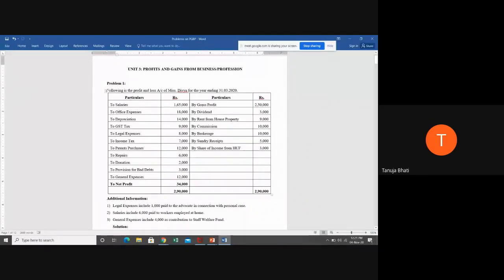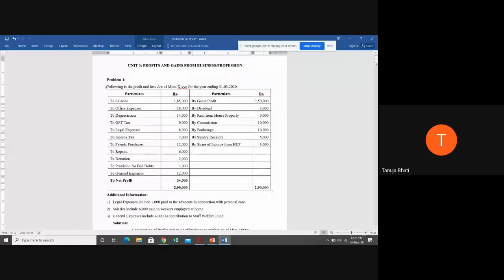So students, if Miss Divya is receiving dividend, is it her business income or it is an income from other source? Income from other source. If it is an income from other source, should it come in this P&L account of business income? No, it should not come. All the incomes which are taxable under other head should be given effect there.